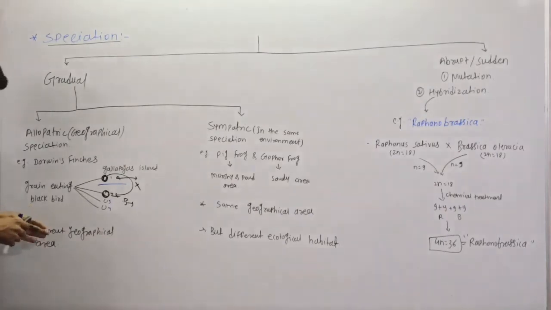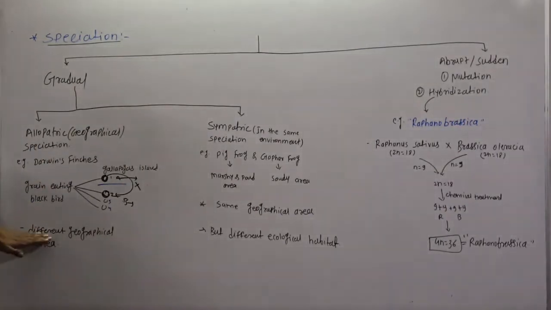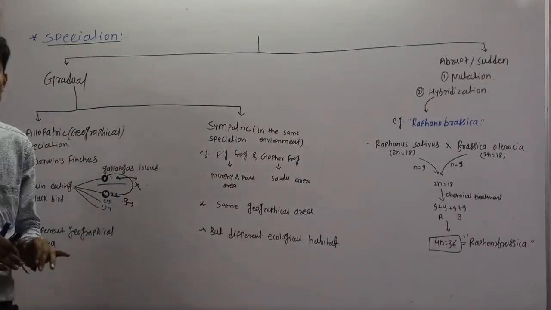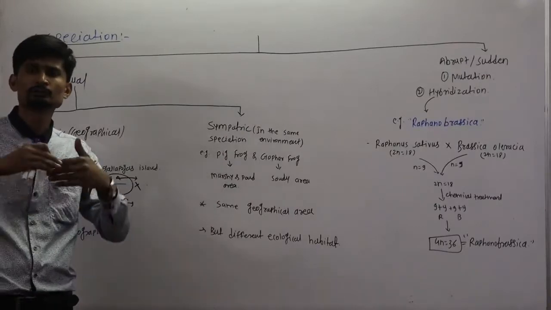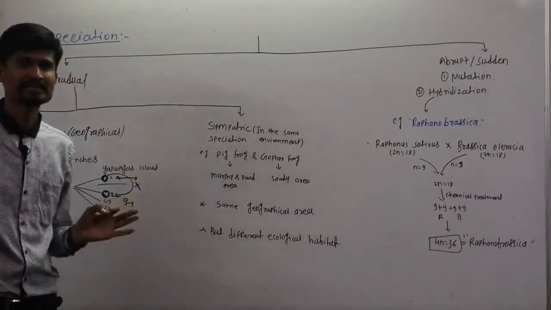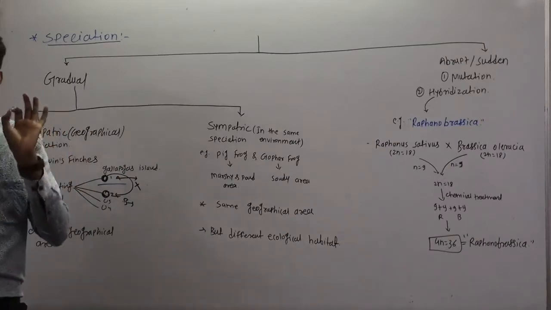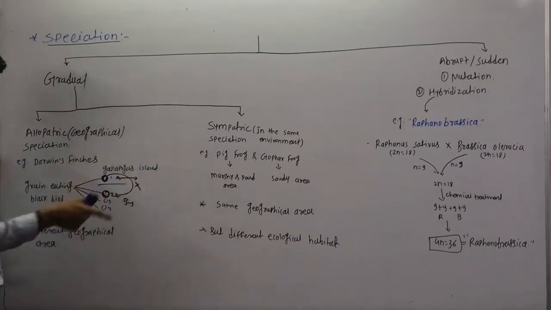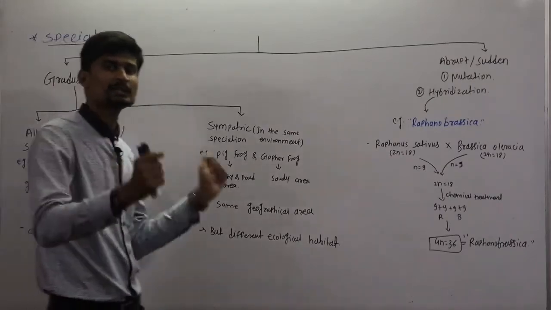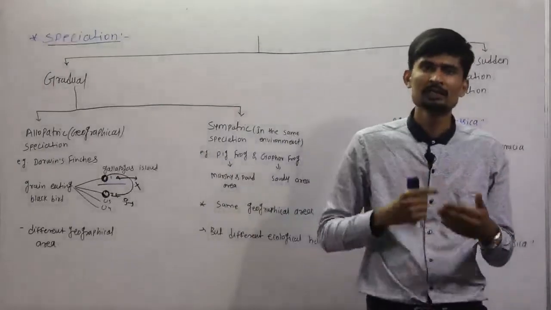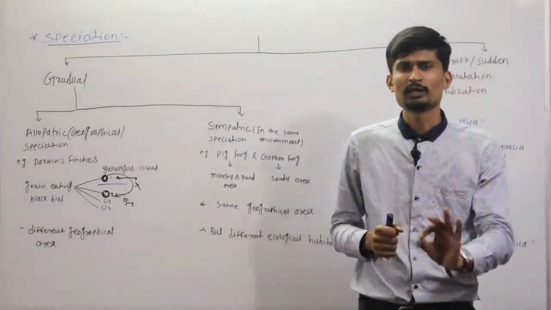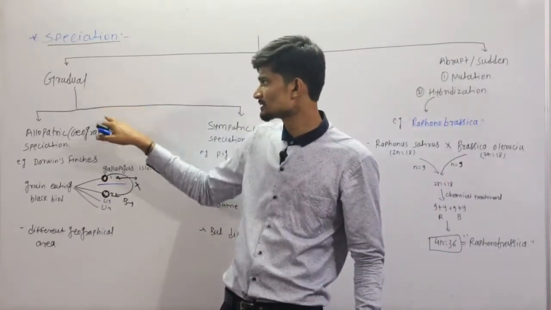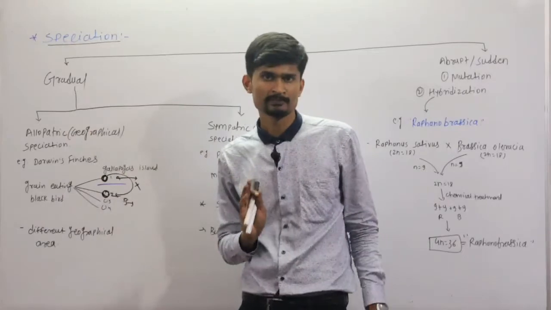So basically in allopatric speciation there is a different geographical area. Means these two species do not develop in the same geographical area, they develop in separate geographical areas, that is allopatric speciation. So simply, you have to remember the word geographical. Means these are geographically separated, that is why it leads to variation in those organisms, and finally leads to the formation of a new species. Such a speciation is called allopatric speciation.